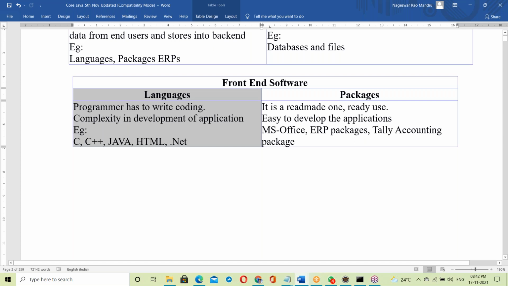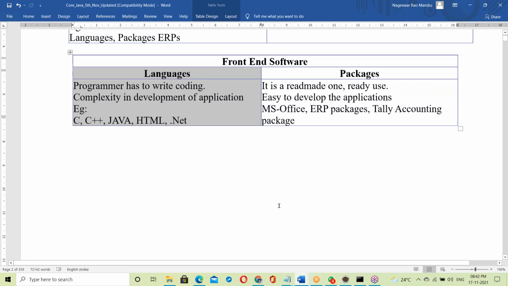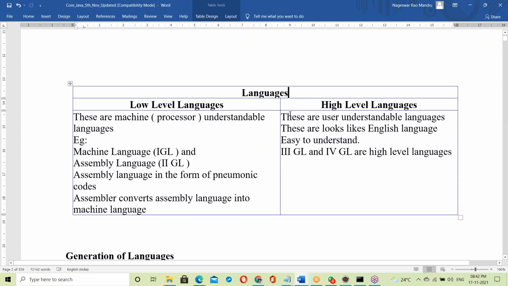Language means we should write the code. Java is a language. So our topic is now language. Let us move to language. See, the way of introducing it is Java. How I am introducing it is Java.